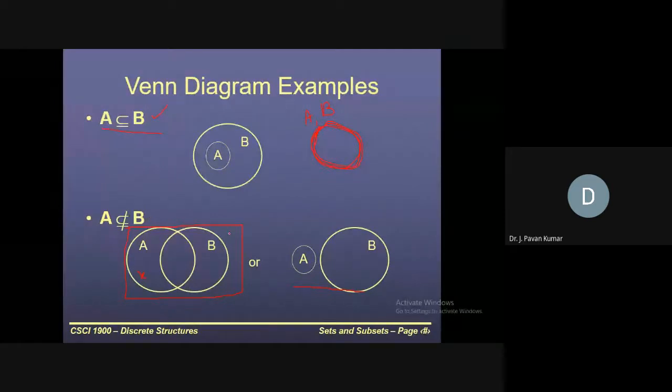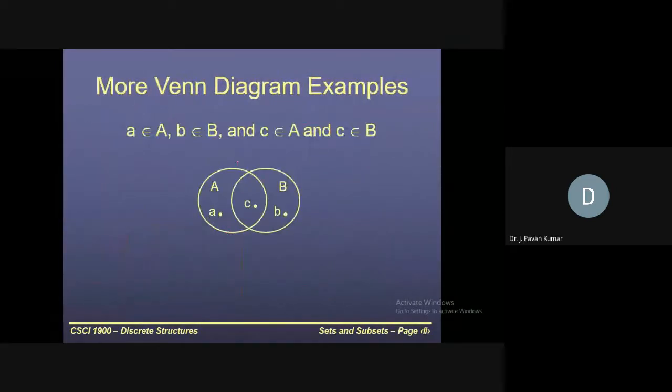That's the example. Next, coming to other examples: A belongs to A, B belongs to B, and C belongs to A intersection B. As of now, you can understand it like C belongs to A as well as C belongs to B. But as you know, there is one operation called intersection, which gives the common elements from given sets A and B. So C is part of A intersection B, and we denote it with this symbol, A intersection B.